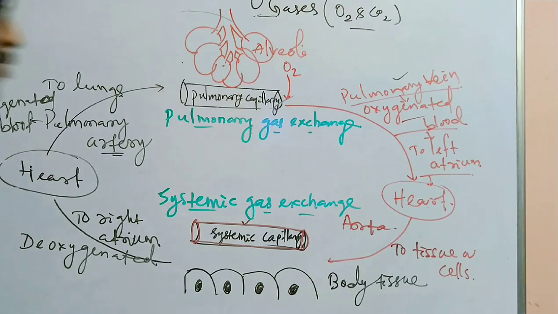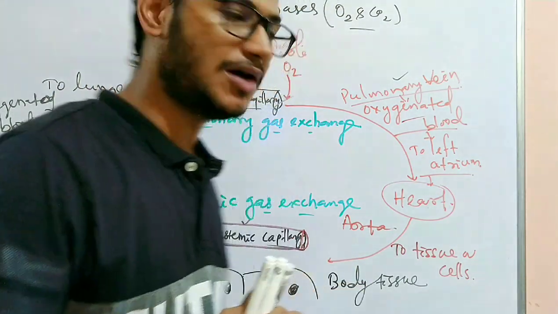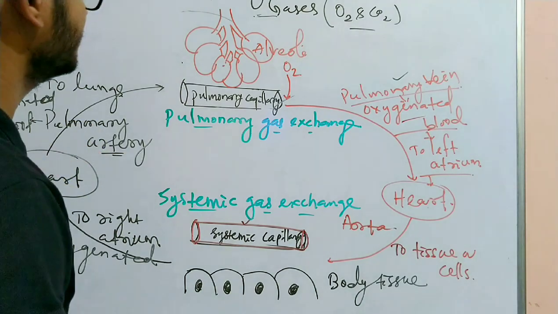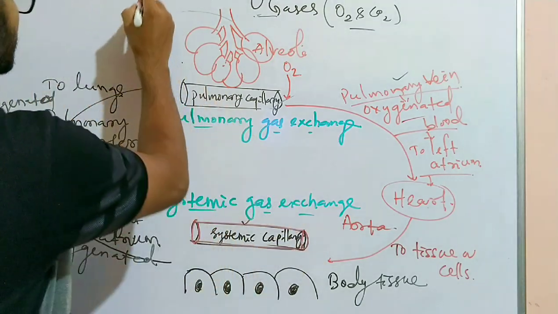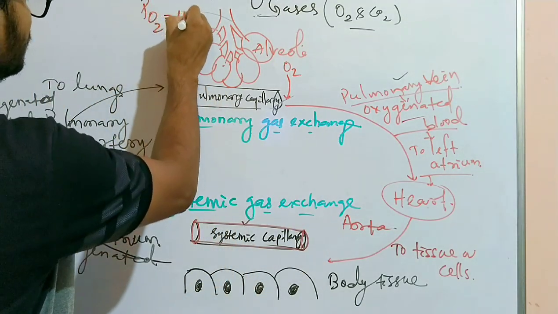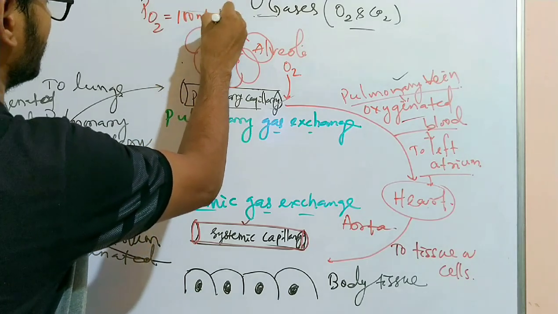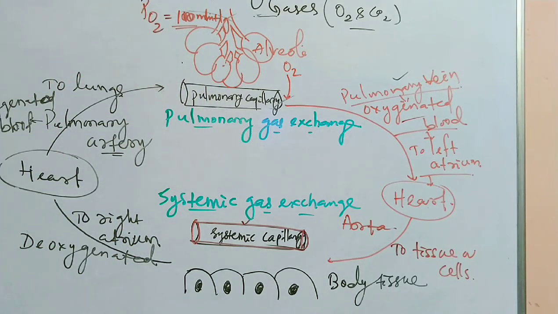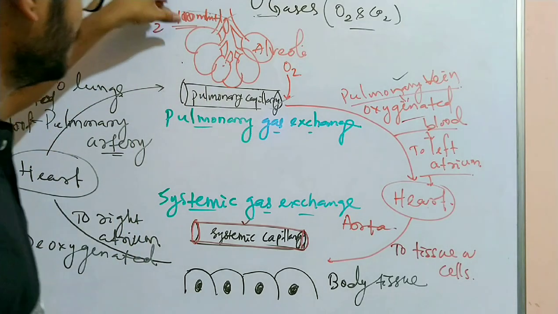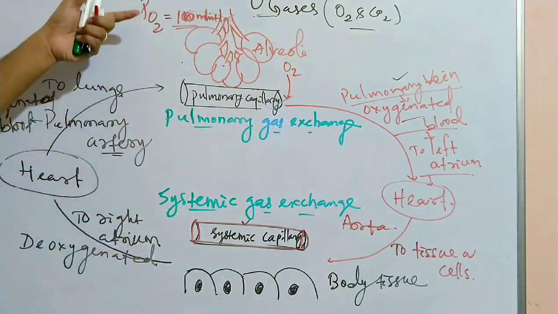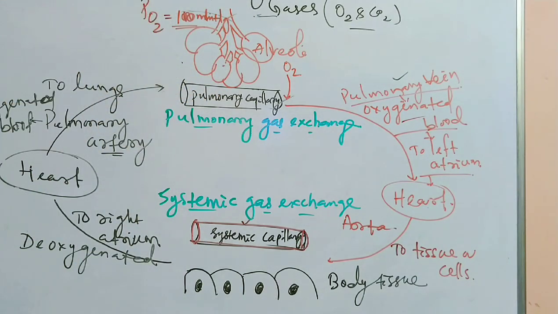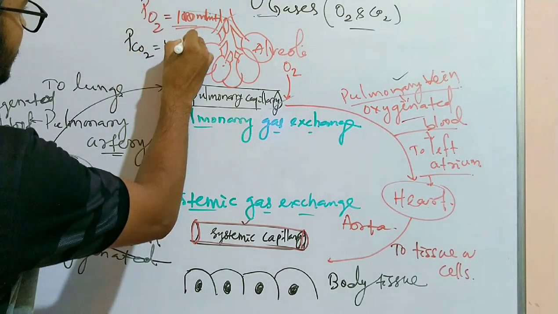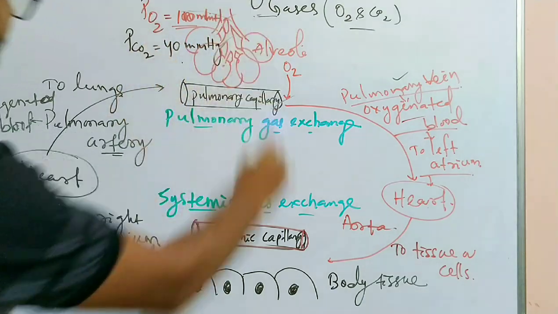So what is the role of the partial pressure we were talking about? Let's discuss in detail. The partial pressure of oxygen in the alveoli is around 100 mmHg. It is very high in the alveoli because it gets pure, fresh air from the atmosphere by inspiration. And here the carbon dioxide is very low. The partial pressure of carbon dioxide is only 40 mmHg.